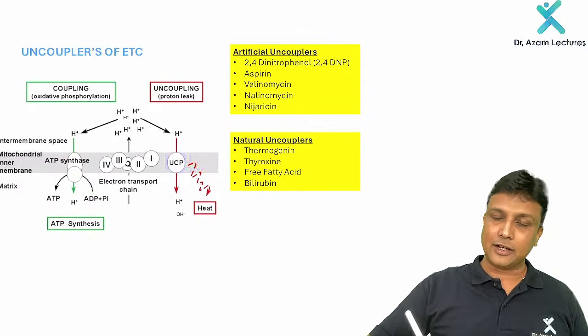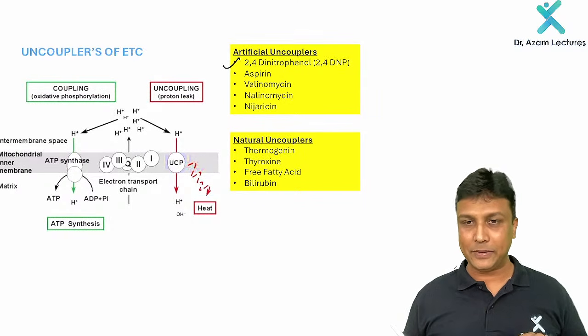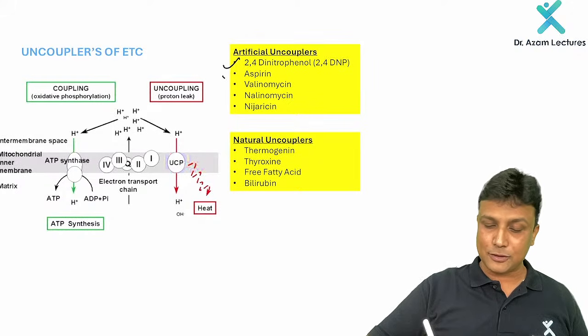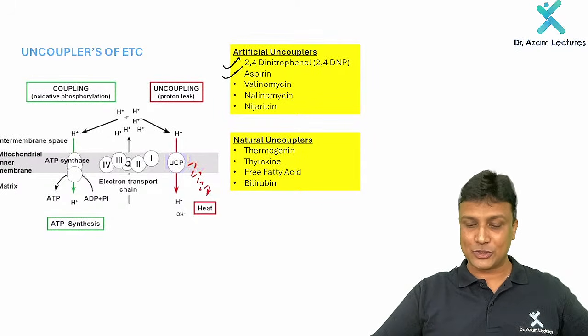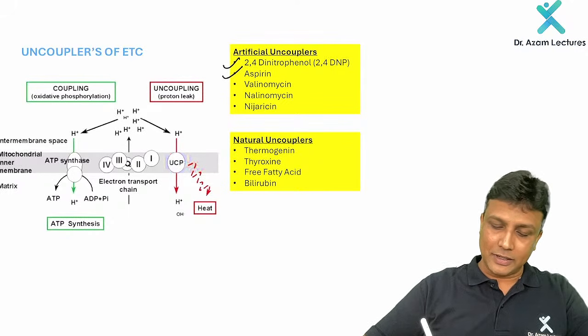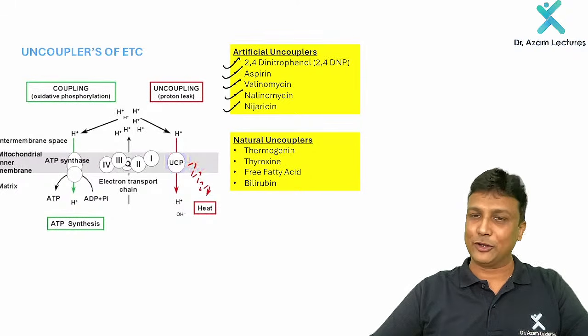The artificial uncouplers are 2,4 dinitrophenol, 2,4 DNP, and even aspirin acts like an uncoupler in high doses. In high doses, my dear friend. And then valinomycin, and nigericin as well, all these are the important uncouplers that you have to remember for your exam.